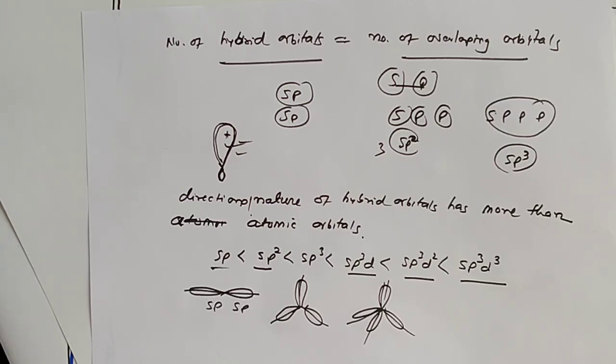Yes, now we are going to find hybridization. There are two methods, one by one.